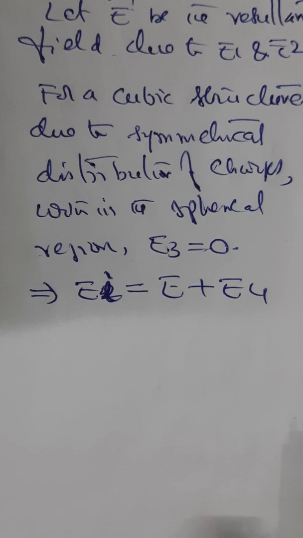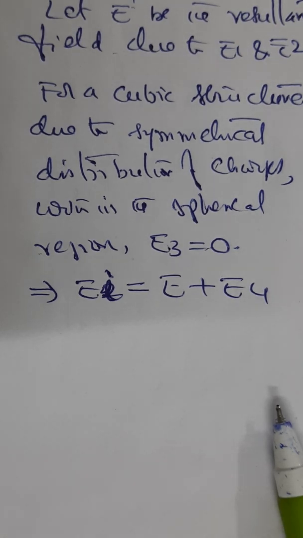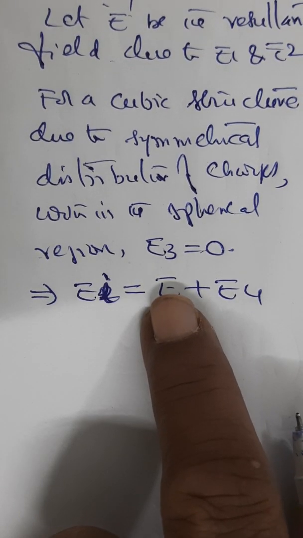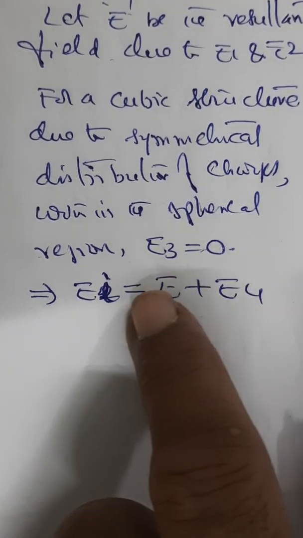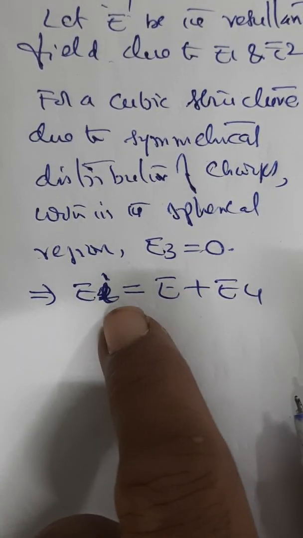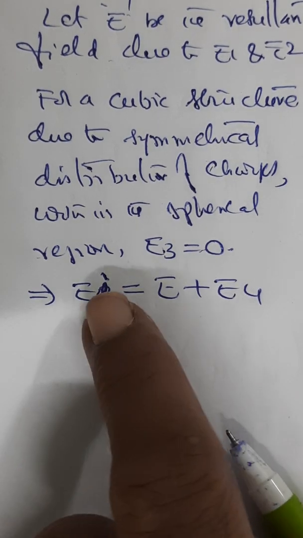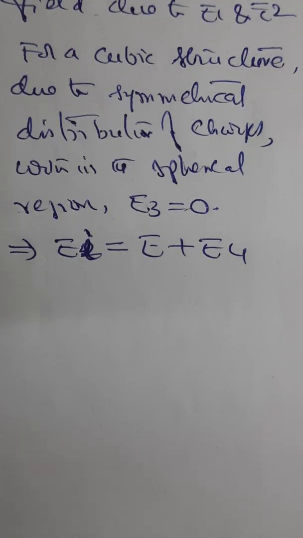We can calculate the value of this field E4. Geometrically, with an enlarged view of the spherical region, we can calculate the value of this expression. The value of E we can calculate, and the value of E4 we will calculate, and then we will substitute so that we get the value of the internal field, which we will be using in later expressions.